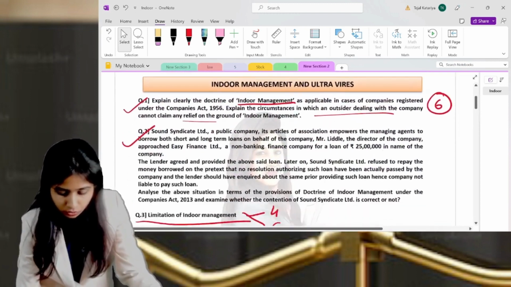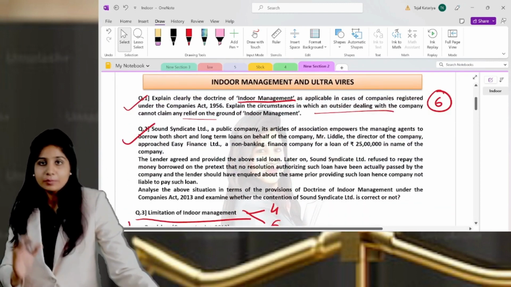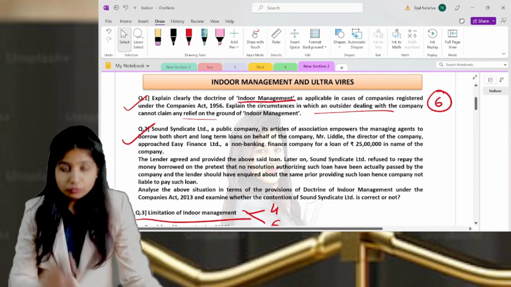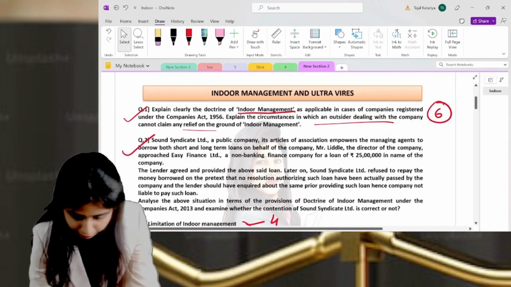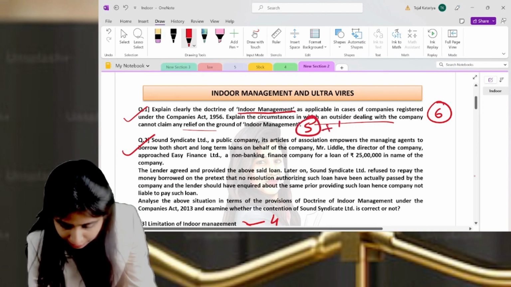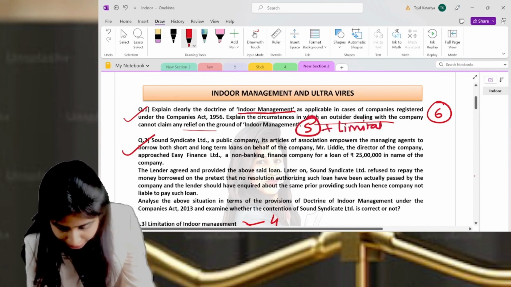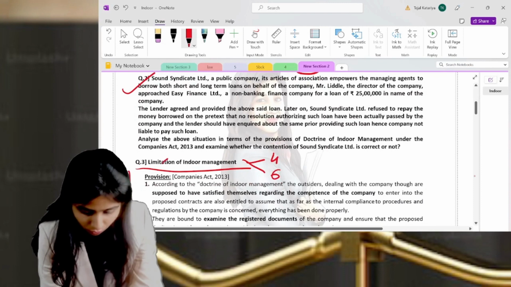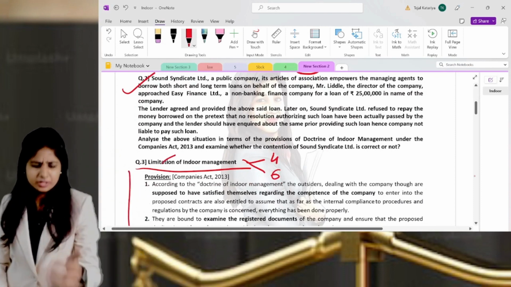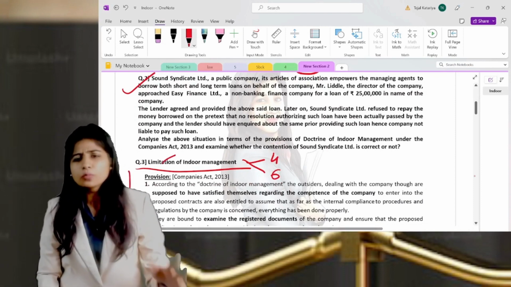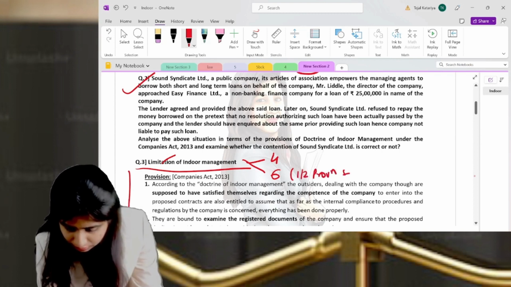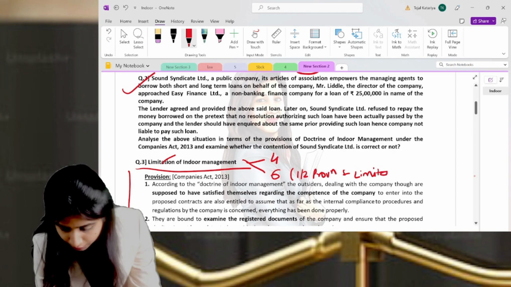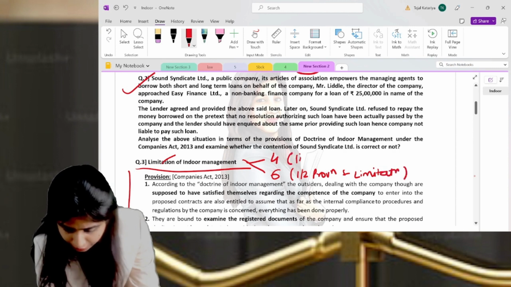So how will you align your marks and answer? For question number 1, you're supposed to write everything: these 5 points of provision plus the limitation also. If it is for 4 marks, only limitation. If it is for 6 marks, only 1 or 2 points from provision plus your limitation part. If you get it for 4 marks, write only the limitation part, nothing else than that.